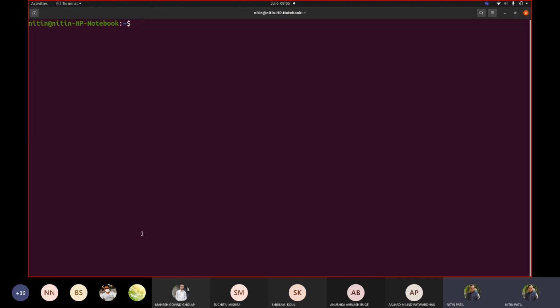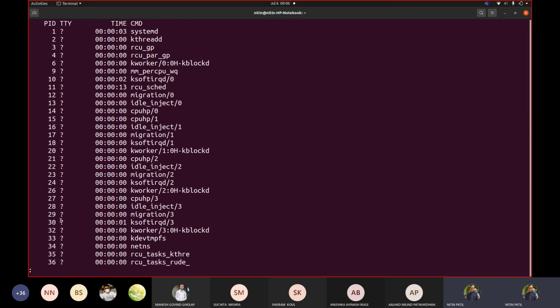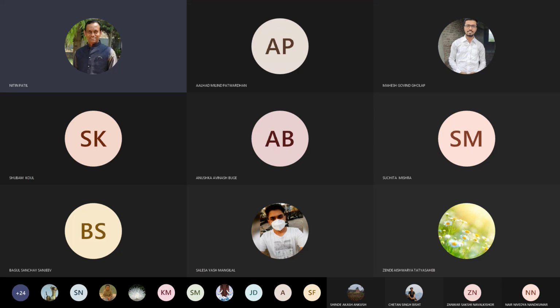Okay, so let me open the terminal, and we already addressed this. If I write ps -a, I do see different processes running on my Linux machine too. Okay, like 1, 2, 3, 4. The same thing might not be seen with respect to PID. Like if I go with Windows, where I saw different processes running, you can call it a process. Okay, so let me show you that part too.